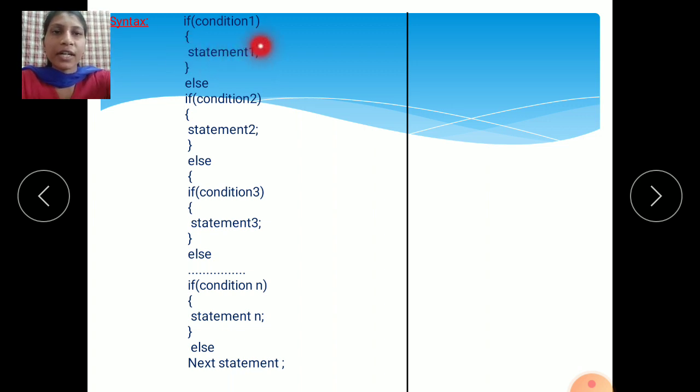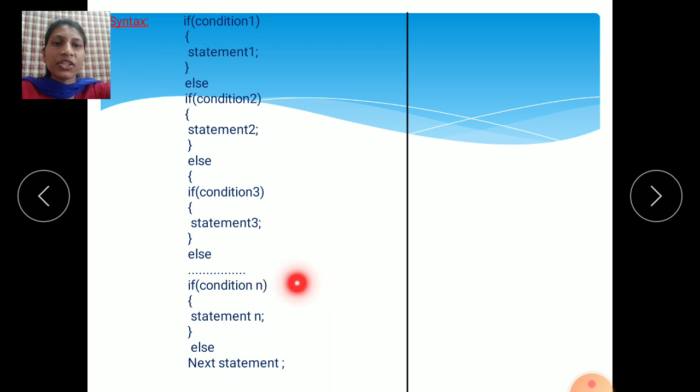So if condition 1 is true, statement 1 is executed. If this condition 1 is false, it comes to the else part. It will check the second condition. If the second condition is true, the second statement is executed. If this second condition is also false, this statement is skipped. It checks condition 3. If condition 3 is true, statement 3 is executed. If condition 3 is false, it will check condition 4, like this up to condition n.